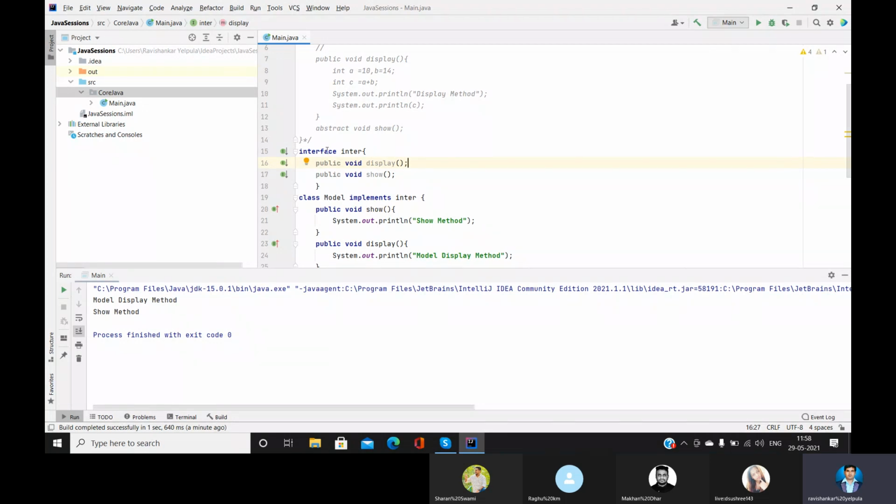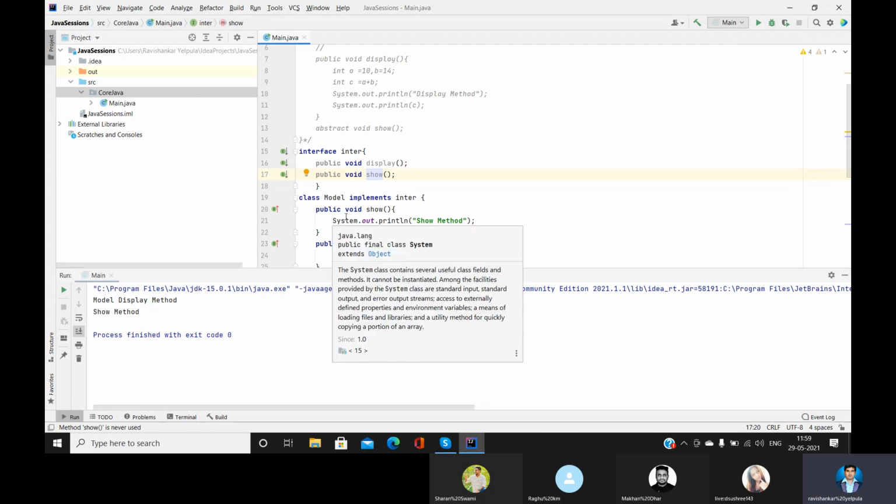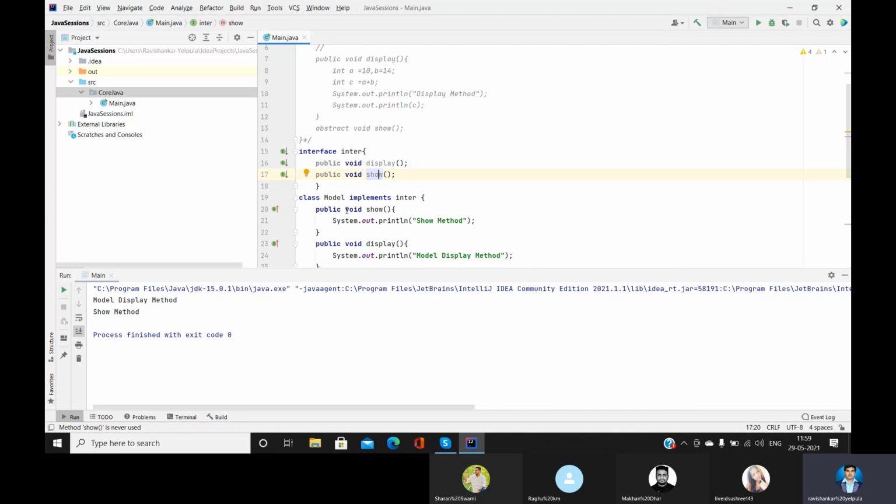So what is our interface? Interface inter, where we have just declared two methods, display and show. We did not define them; we declared public void display and public void show. We provided the body to the methods of the interface in the implementing class, that is model. Here we just declare the display method and provide the body, and in the same manner we declare the show method and provide the body here.